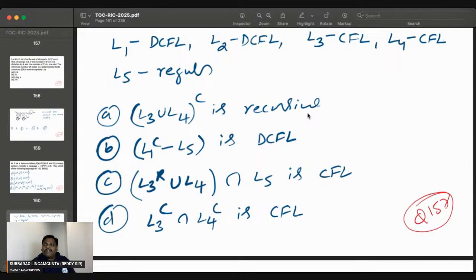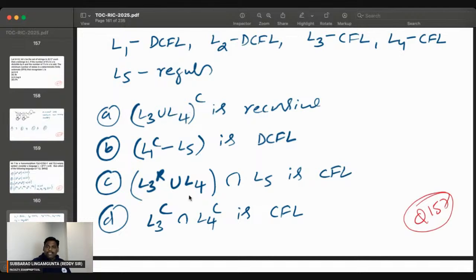So then what is the answer? If you do the whole complement, it goes to L3 complement intersection L4 complement. Open first. Don't open afterwards. First do the complement, then open up. So if you do that, whole complement gives L3 complement intersection L4 complement.